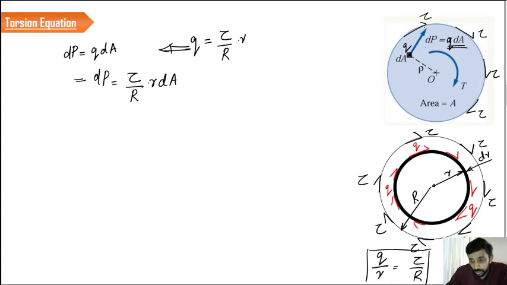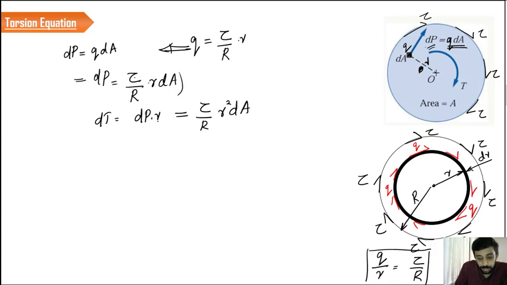And if you take the entire section, the entire strip, we have to convert this force into a torque by multiplying it with the radius r. If you apply the small force dP with r, it is going to create a twisting effect on the cross section. So the small torque dT is nothing but dP into r. So that is equal to what? Tau by R into r square dA. We are multiplying this term with an r, which gives r square dA.